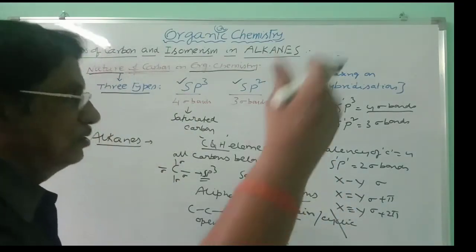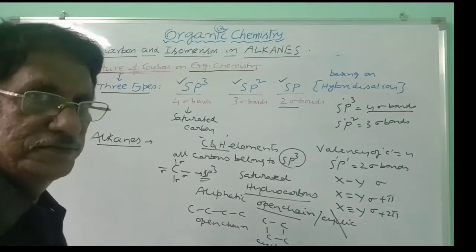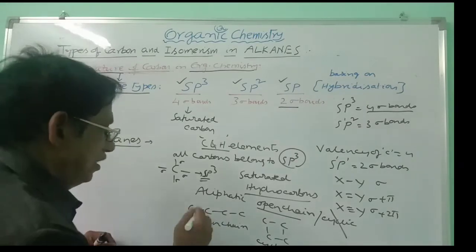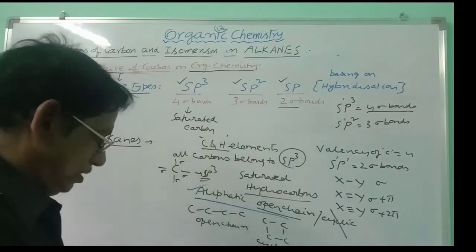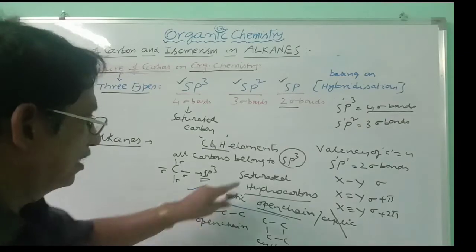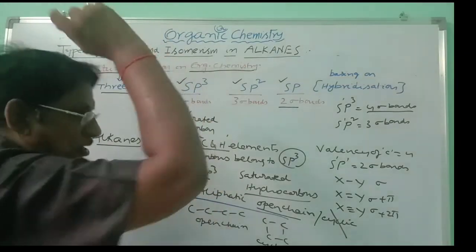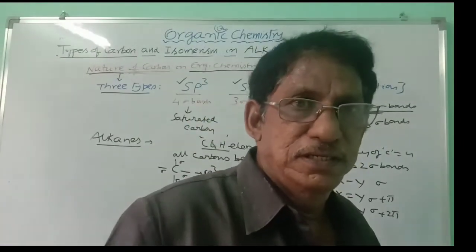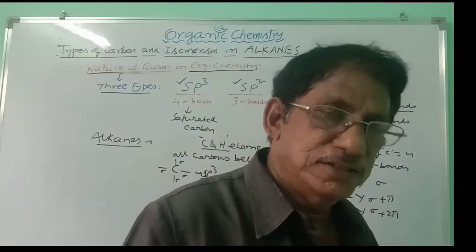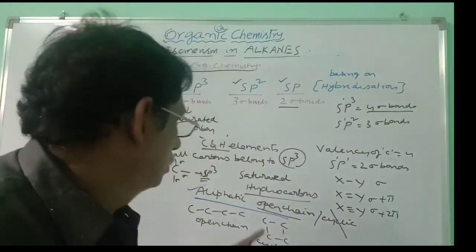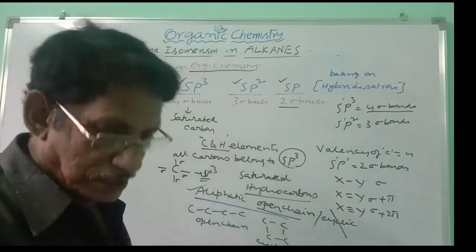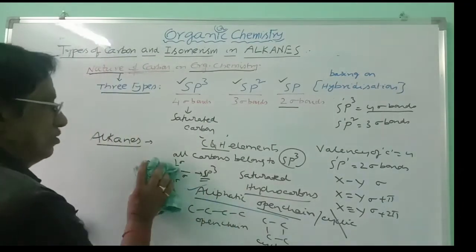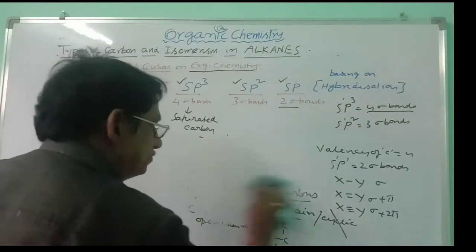If it is cyclic, cycloalkanes. It is not cycloalkane. And so aliphatic open chain compound is there. Aliphatic open chain you have to take. Aliphatic open chain saturated hydrocarbons are called alkanes. So what is the definition of alkanes? Aliphatic saturated open chain hydrocarbons are called alkanes. So now I am writing the definition here.